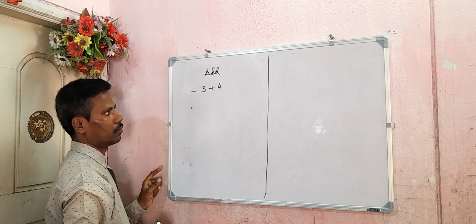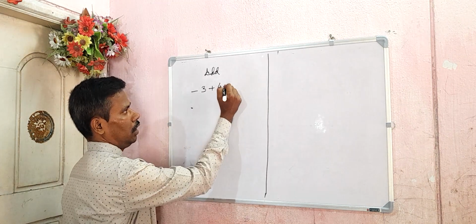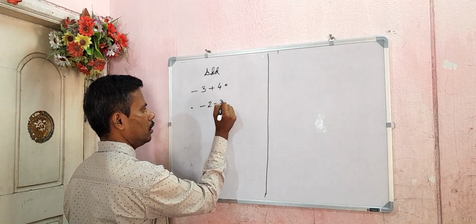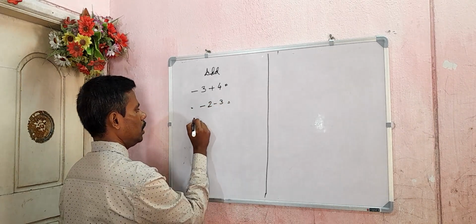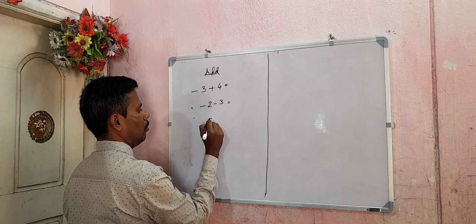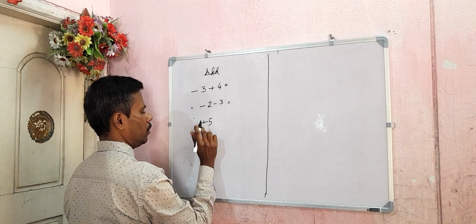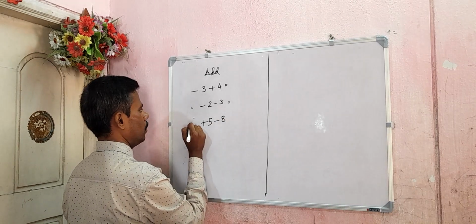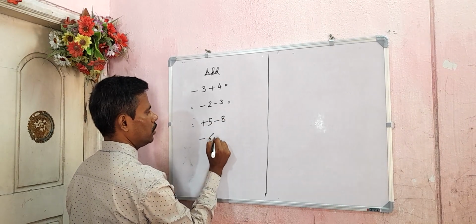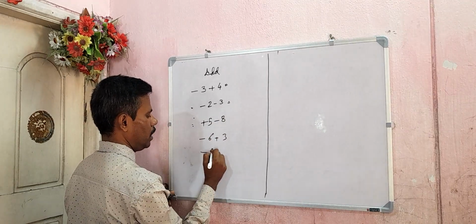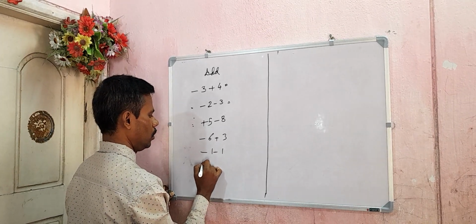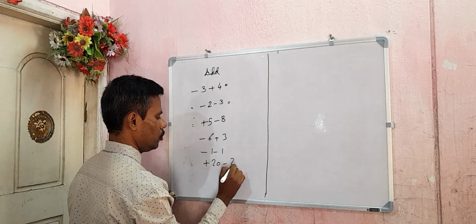What is the answer? And we will cover all this. And next example: -2 -3. What is the answer? Next one: -5 or let us say +5 -8. -6 plus 3. -1 -1. +20 -20.